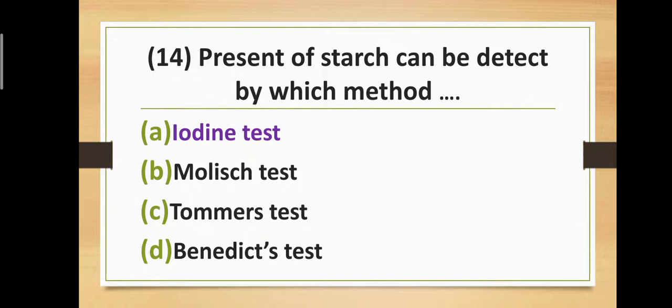Question number fourteen. Presence of starch can be detected by which method? Option A, iodine test. Option B, Molisch test. Option C, Thomas test. And option D, Benedict test. Correct answer is option A, iodine test. Presence of starch can be detected by the iodine test.